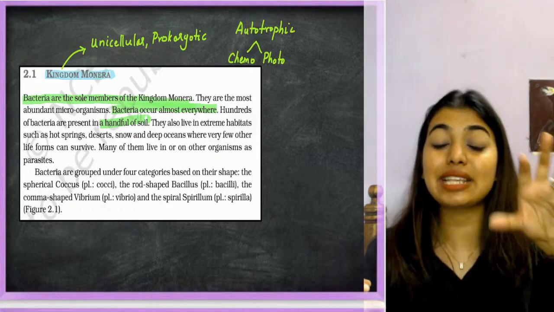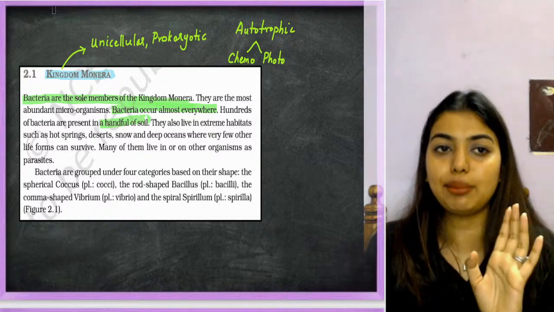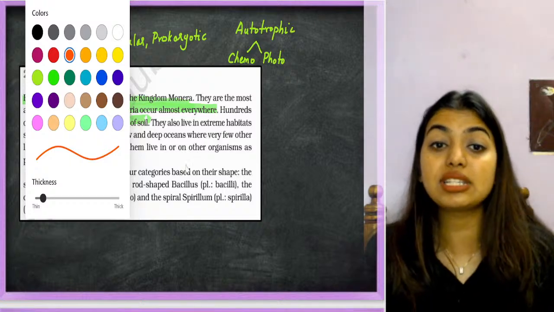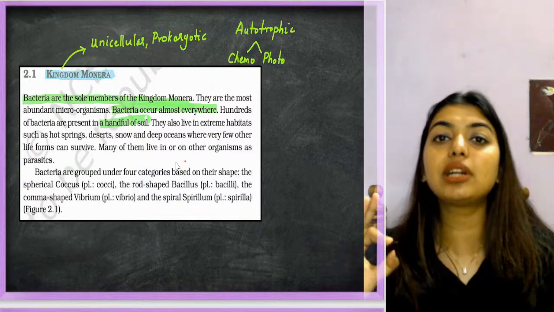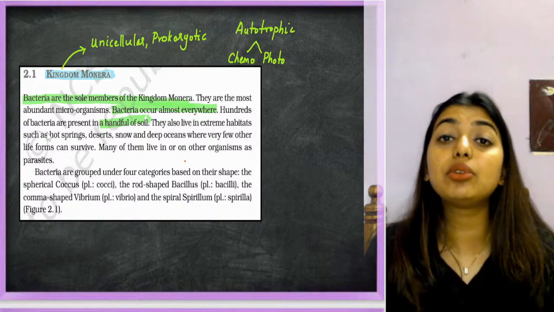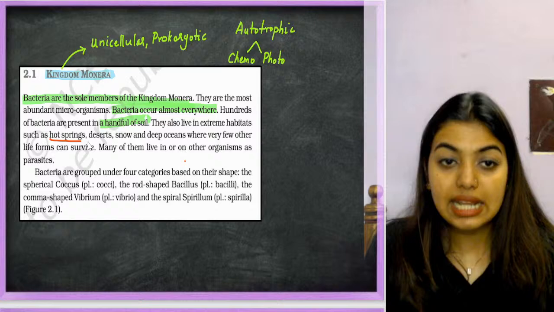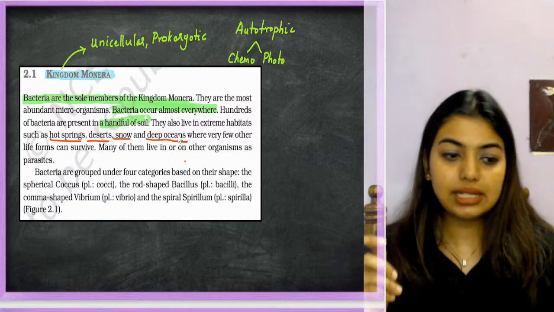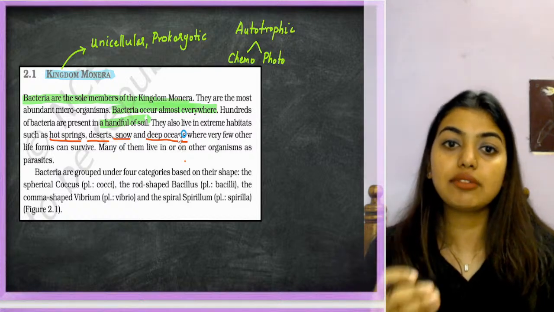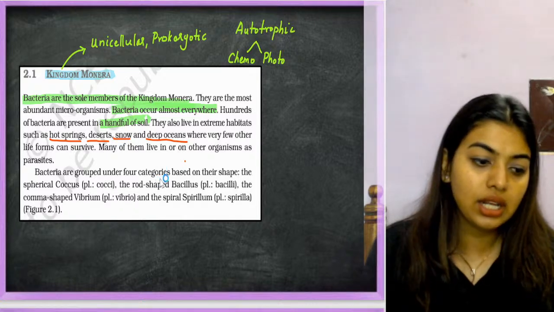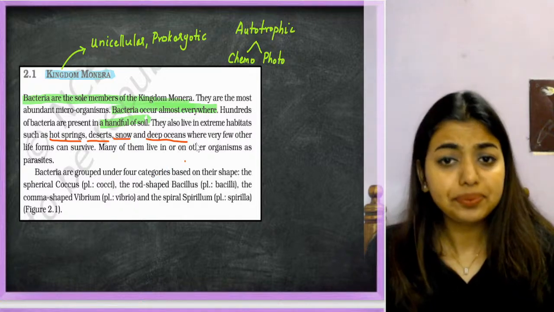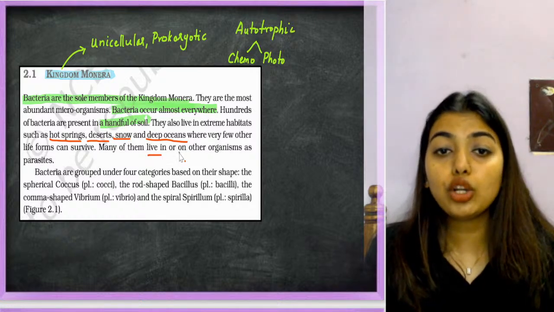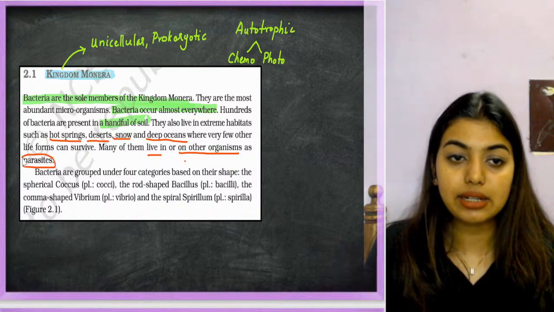Right? They also live in extreme habitats. This is what makes bacteria important, students. It's not about whether it is there in a handful of soil or not. What is important is that even at very extreme conditions, like hot springs, deserts, snow, deep oceans, where even few organisms are not able to survive, these people will be able to survive. Got it? Where very few organisms can survive, many of them also live in or on other organisms as parasites. So where do they live?